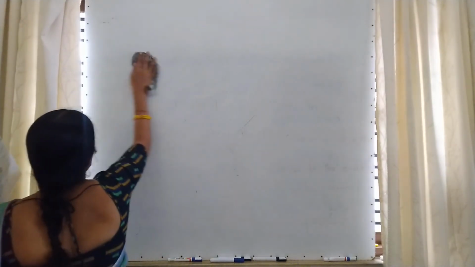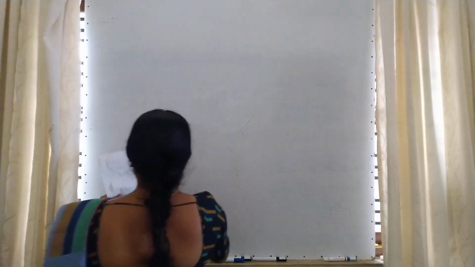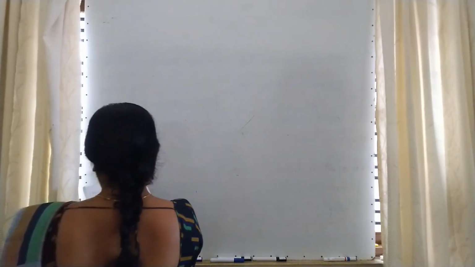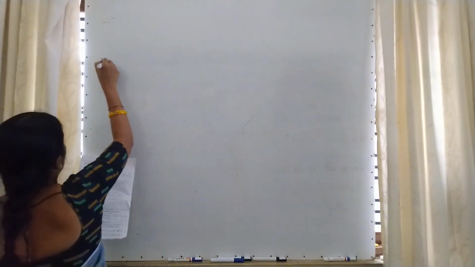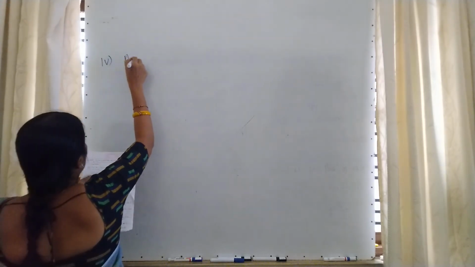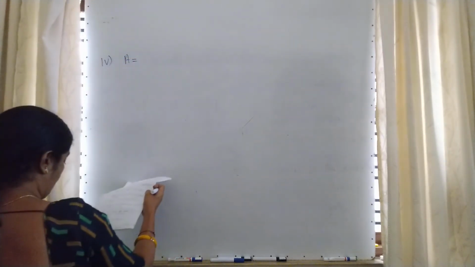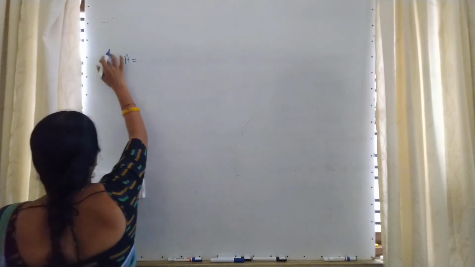Moving to the next question, that is question number 4. Third one, sorry, first I am giving you the third one.